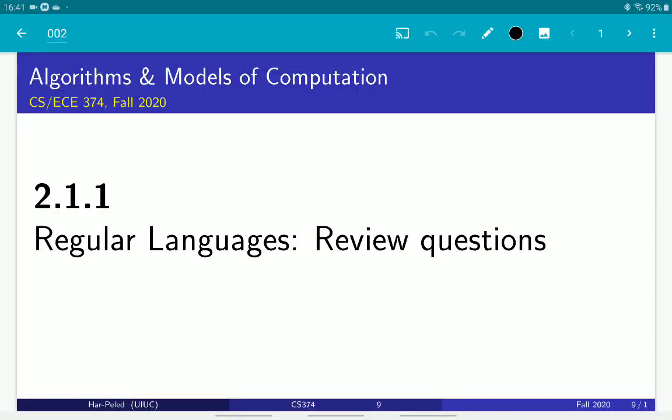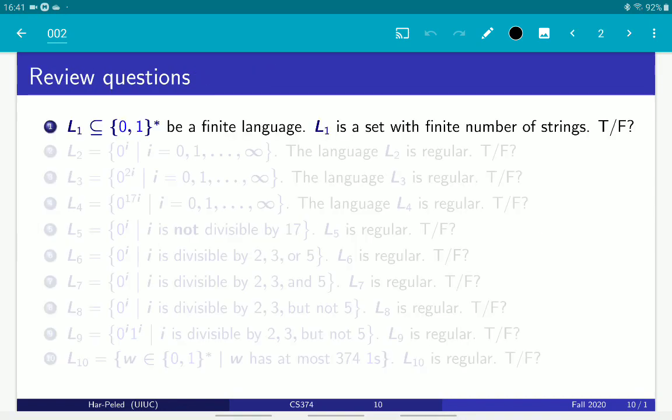Okay, so let's solve the exercises, and I should warn you in advance that those exercises start easy and then they become more and more hairy. Okay, so let's start from the easy one.